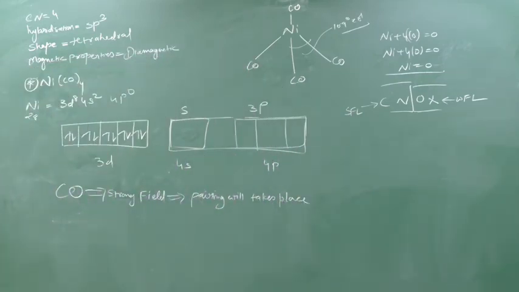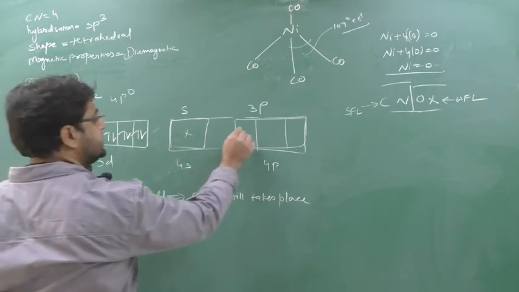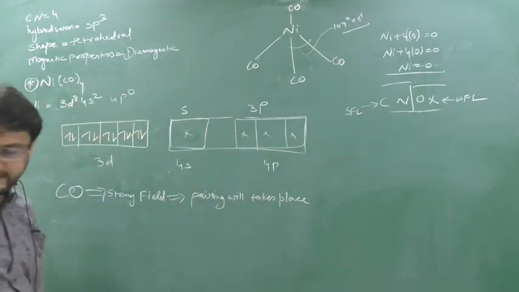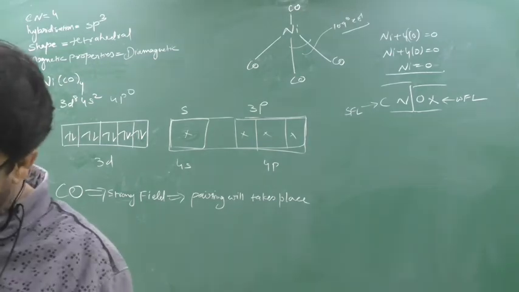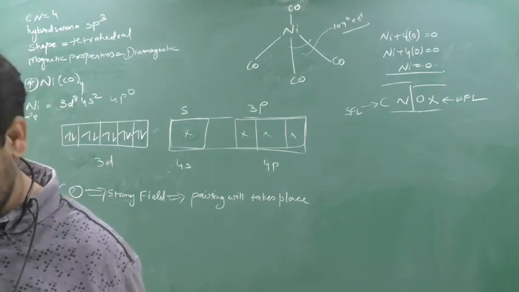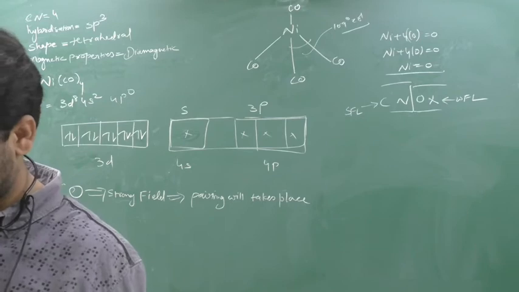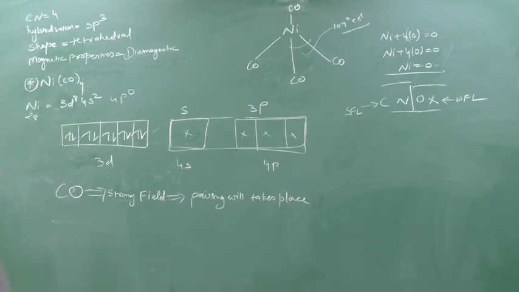Now is it available? Yes or no? Coordination number, everything is available. When the oxidation state is 0, then keep the configuration as it is. If it is not an ion, if it is 0, then carry on the same. So this will overlap, this will overlap. Okay? Next we will go. That is done. The question remains the same.